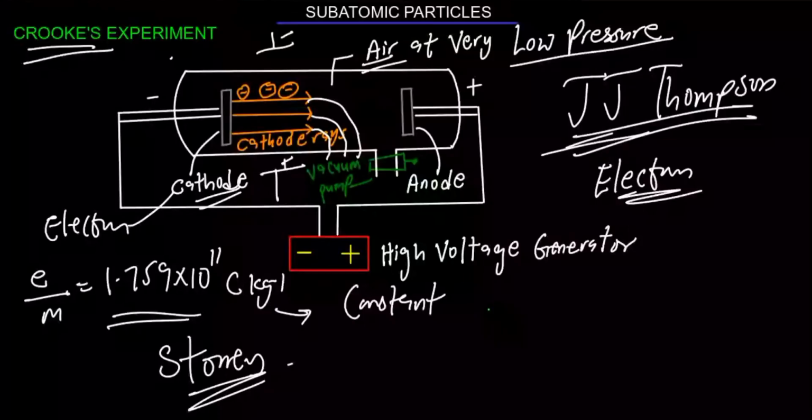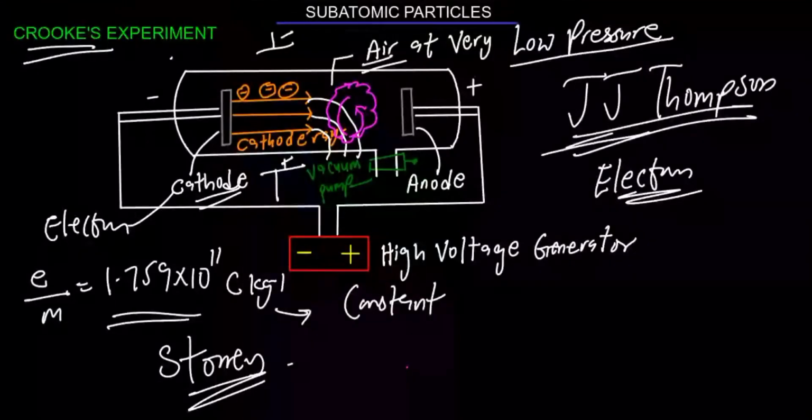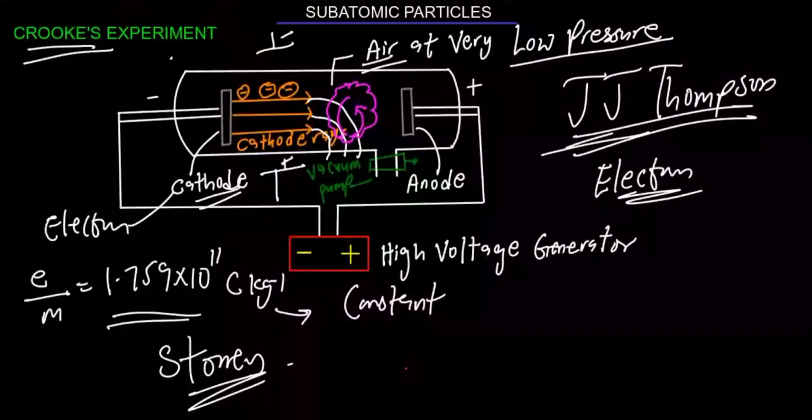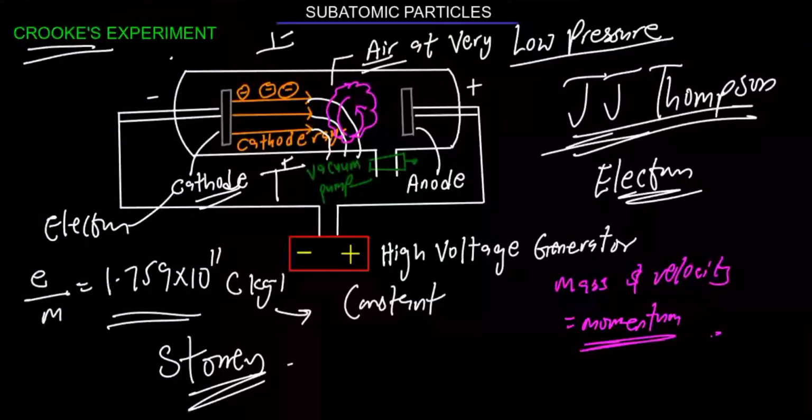Now, the second one is this. If you place a paddle wheel along their path, something like a wheel that can rotate, what happens if they strike this paddle wheel? They will cause it to rotate. A paddle wheel placed along their path rotates, and that shows that they have mass and they possess velocity. Remember, in physics, mass times velocity is momentum. It means that they have momentum. Good. That's what you can deduce from that statement.